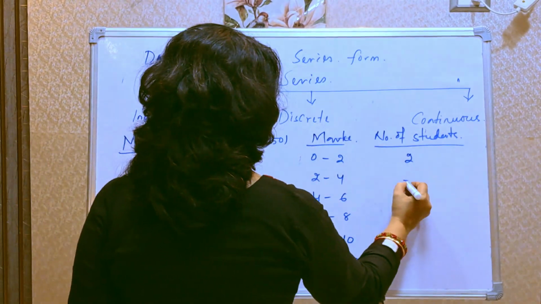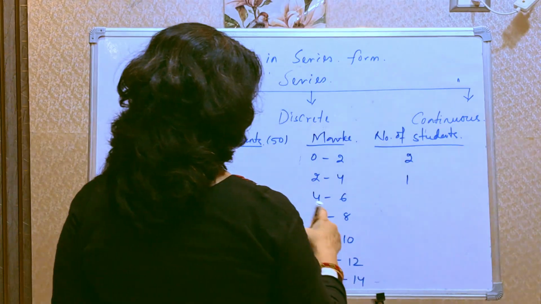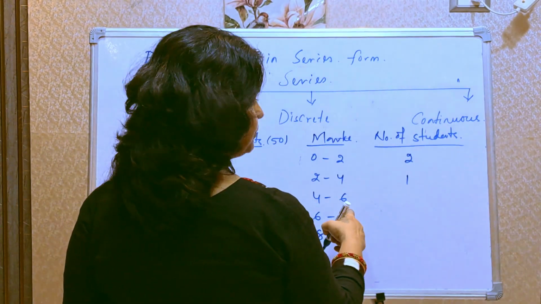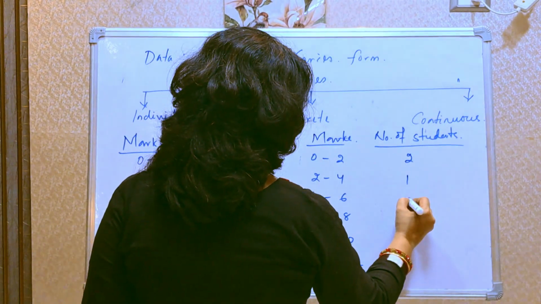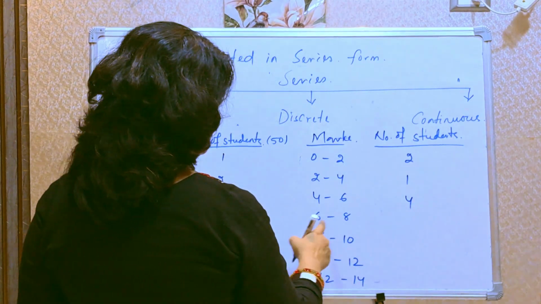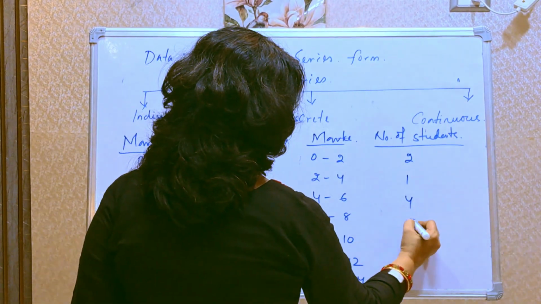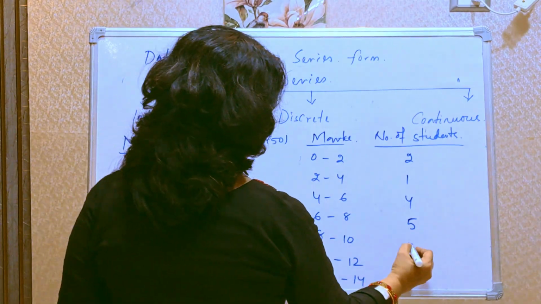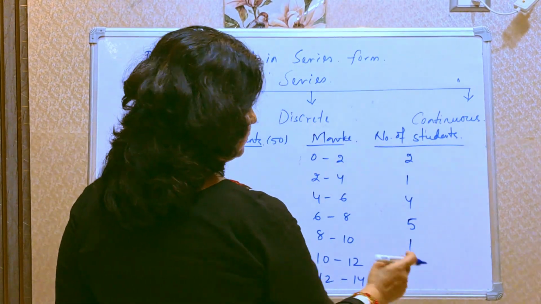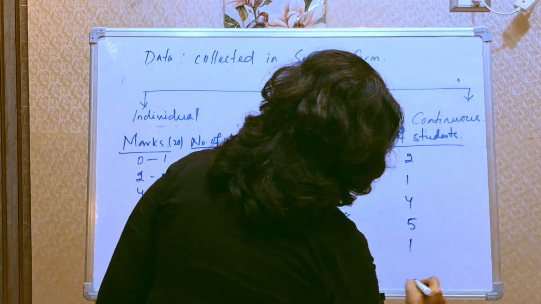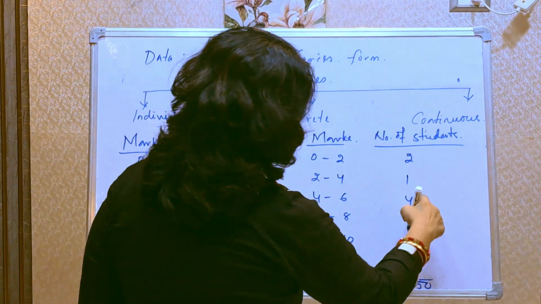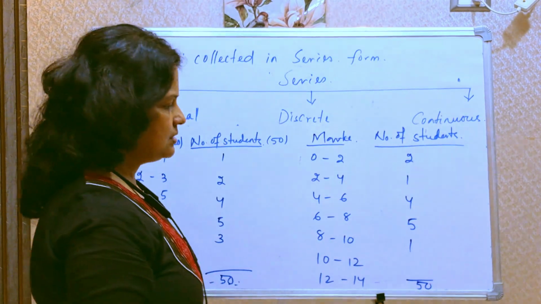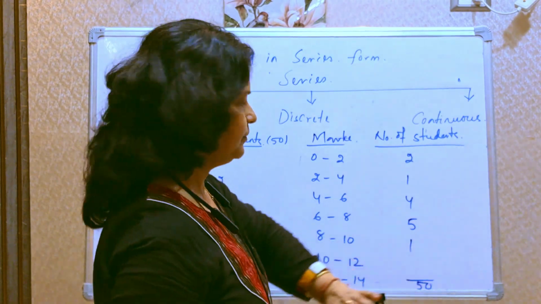2 to 4 is suppose secured by 1 person. 4 to 6 is secured by suppose 4. 6 to 8 is secured by 5 persons. 8 to 9 is secured by 1 person. Like this it will go on. If we count all the number of students, the total number of students will be 50.